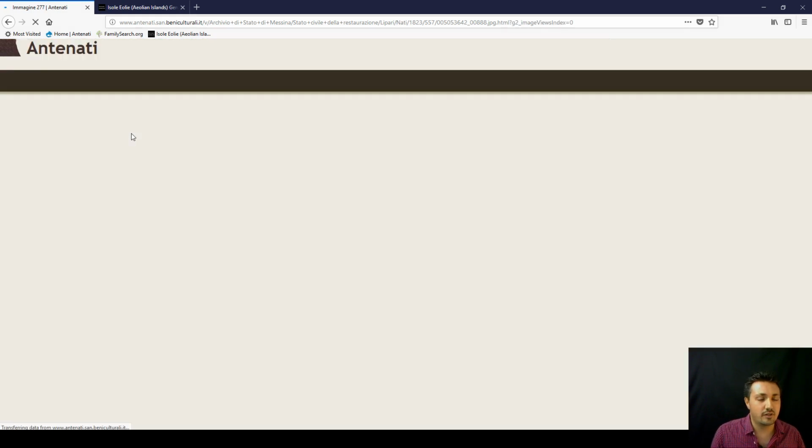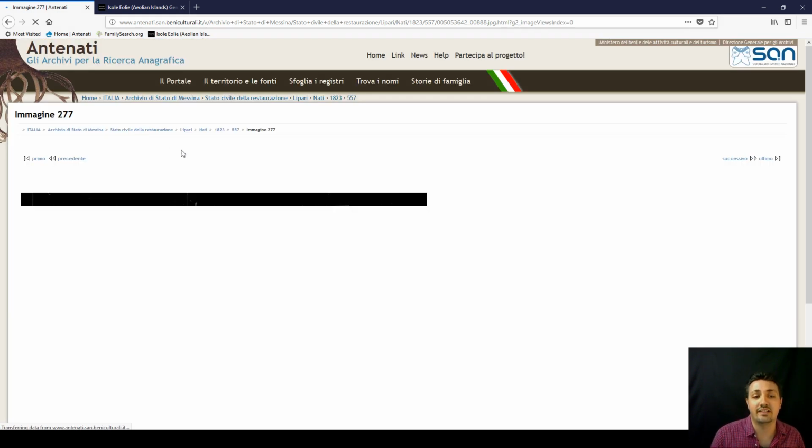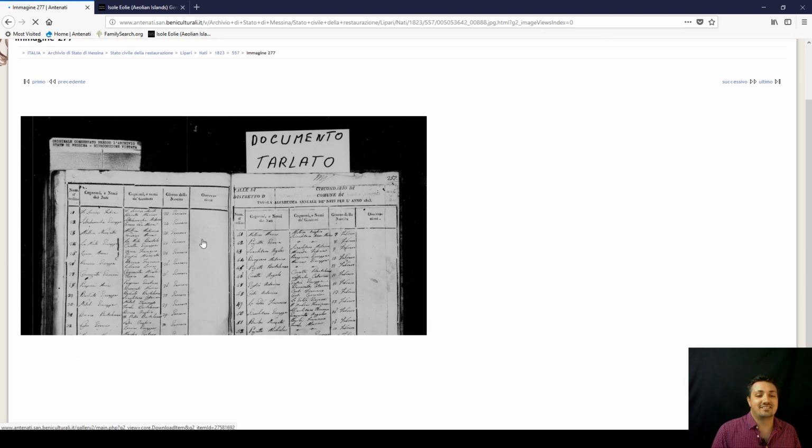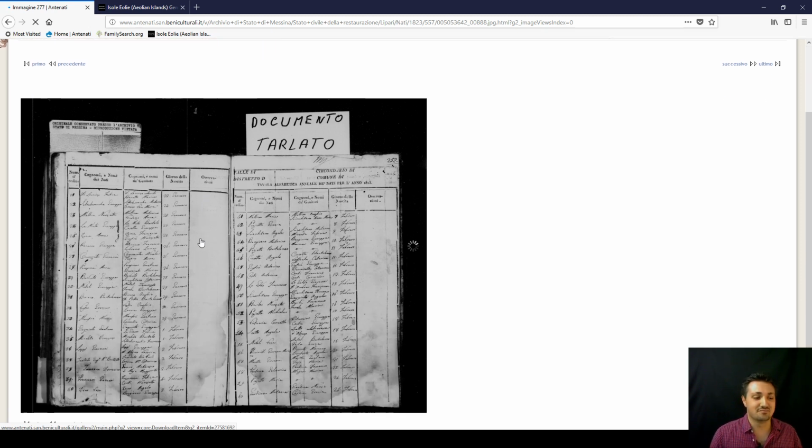If you go to maybe Santa Marina or Lingua, or even Filocuri, you get, of course, less records, so it's a bit easier. But of course, there's a lot of more common surnames as well, so it gets a bit tricky.